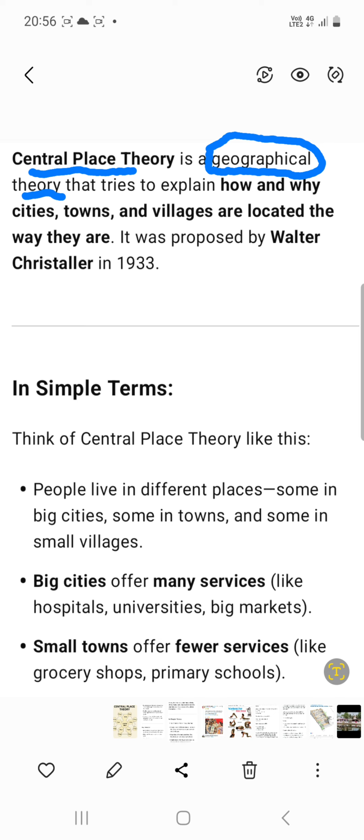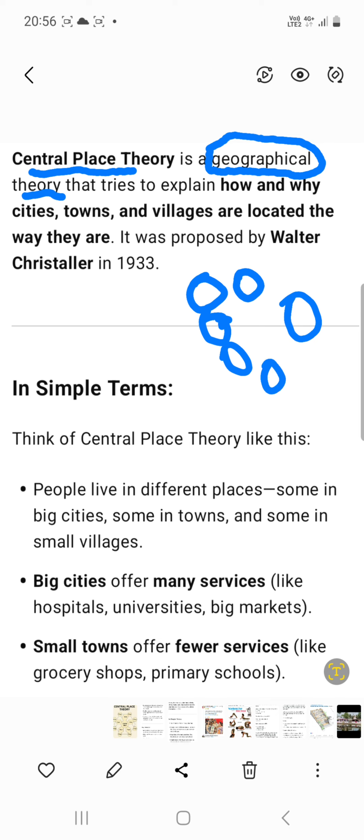Sometimes there are theories which are policy, but this is a physical spatial theory that tries to explain how and why cities, towns and villages are located where they are. Why are cities at some particular distance, why are cities not very nearby, why are villages at a very small distance, why are villages small in size, why are only some services available in villages and why are more services available in cities. This particular theory will answer all these questions.